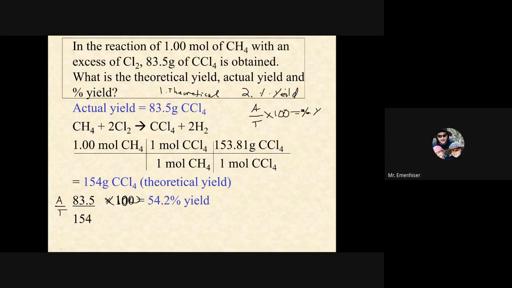One of my students told me a little way to remember this: A over T times 100. I don't remember it though, but there's some way to remember it. But actual divided by theoretical. And so we get 54.2% yield. So I wanted to show you guys how to calculate that.